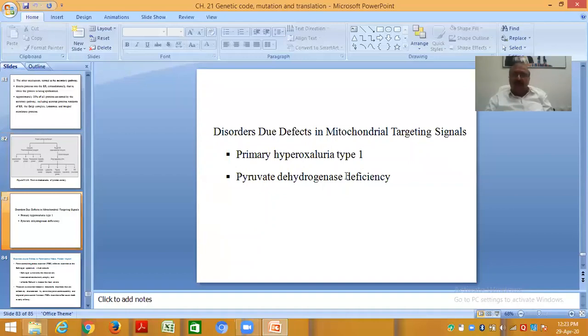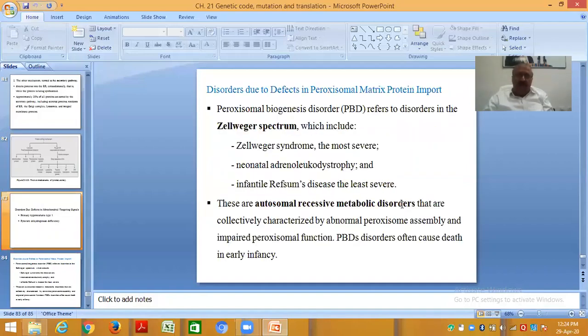Now come to the disorders due to defects in mitochondrial targeting signals: primary hyperoxaluria type 1 and pyruvate dehydrogenase deficiency. These are the disorders due to defects in mitochondrial targeting signals. These are two defects. Next, disorders due to defects in peroxisomal matrix protein import.